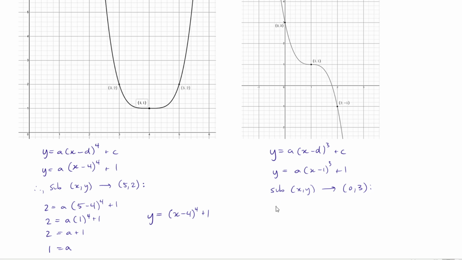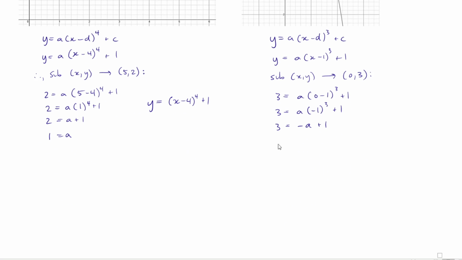So y is equal to 3 when x is equal to 0, so 3 = a(0 - 1)^3 + 1. Well, negative 1 cubed is still negative 1. So negative 1 times a is just negative a, plus 1. Okay, let's isolate and get a by itself. I'll bring the 1 over to the other side. Subtracting 1 from both sides gives me 2. 2 is equal to negative a, and therefore a is equal to negative 2.